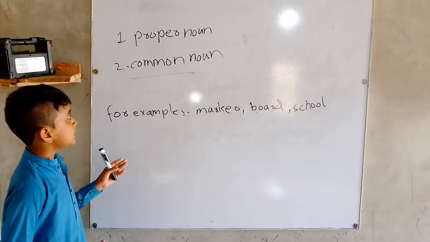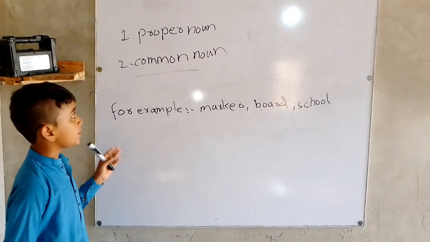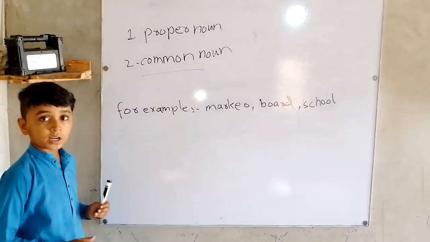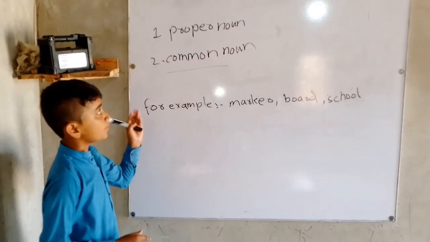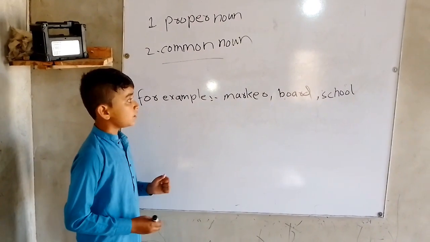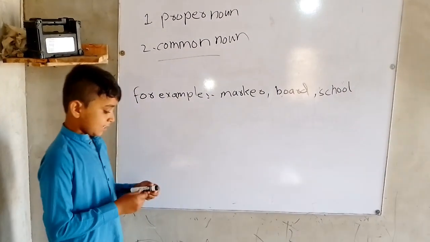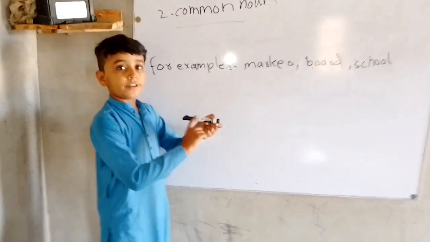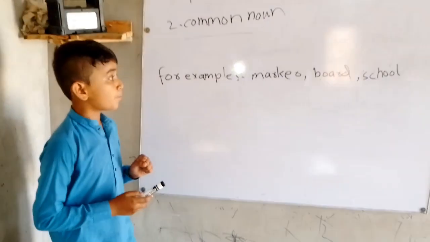Common nouns begin with a small letter, and proper nouns begin with a capital letter. This is a marker. Marker is a common noun, but the proper noun is its name. Its name is Dry Erase. So Dry Erase is the proper noun.